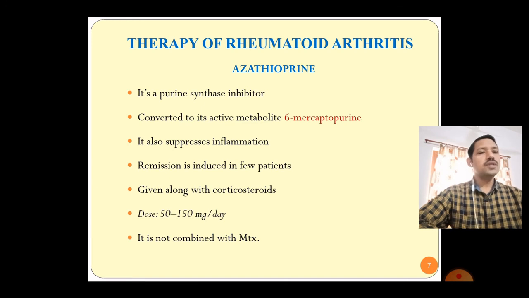In few patients, remission is there. This azathioprine can be provided with the corticosteroid. Dose varies from 50 to 150 mg per day. One thing we have to note down here, that azathioprine should not be combined with the methotrexate.